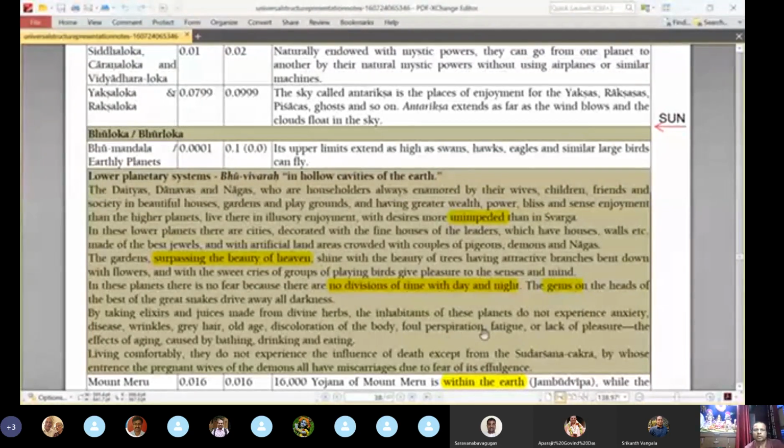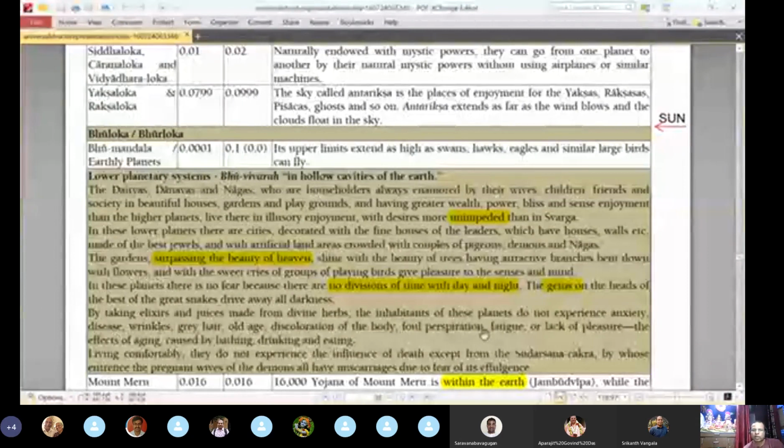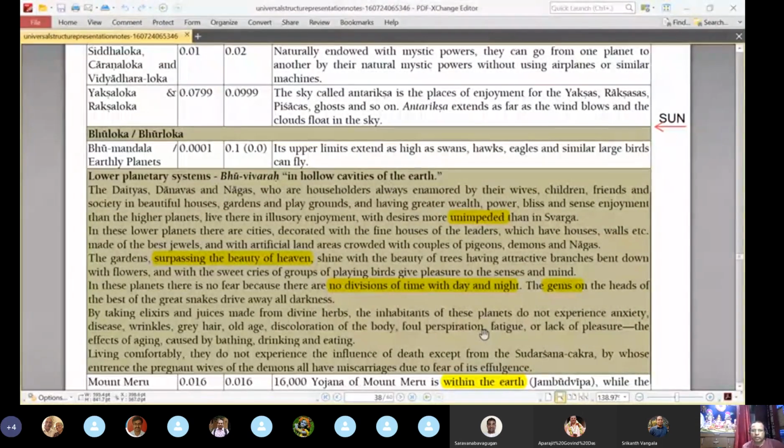Here it is mentioned that the Daityas, Danavas, and Nagas, who are householders, always enamored by their wives, children, friends, and society in beautiful houses, gardens, and playgrounds, and having greater wealth, power, bliss, and sense enjoyment than the higher planets, live there in illusion and enjoyment with desires more unimpeded than in Swarga. In Swargaloka the demigods always fear attack from asuras, but in the lower planetary system, known as Bilaswarga, there is no threat from anybody.